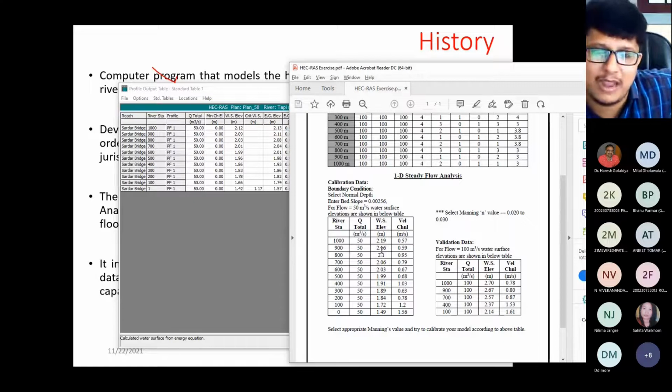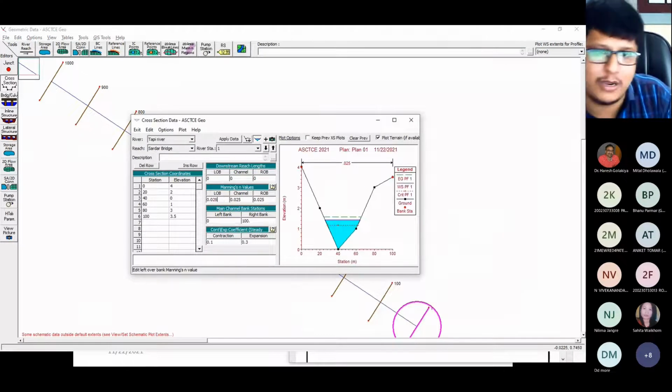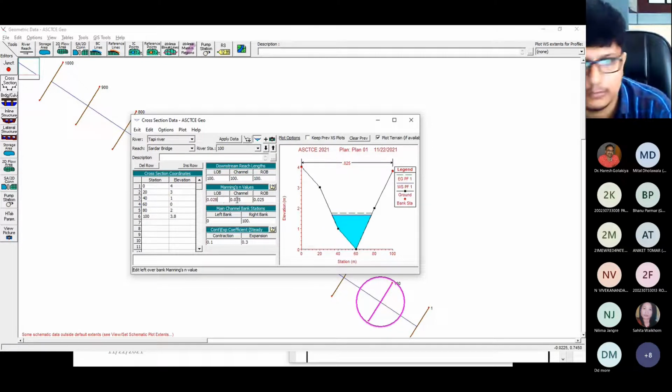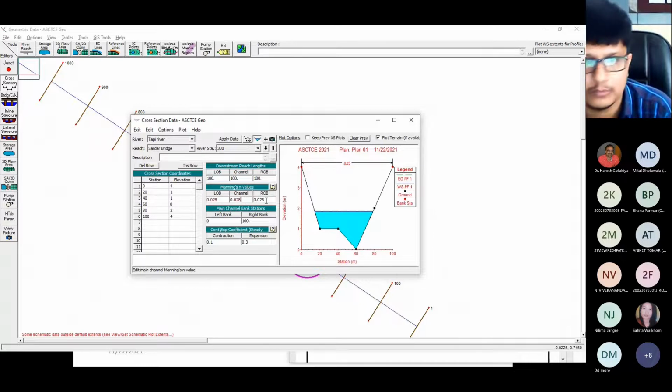So now it means that we need to again increase the value of n, right? So again I am going to the software, go to the cross sectional window, again go to this. Now I am taking 0.028 instead of 0.025, right? Apply data.